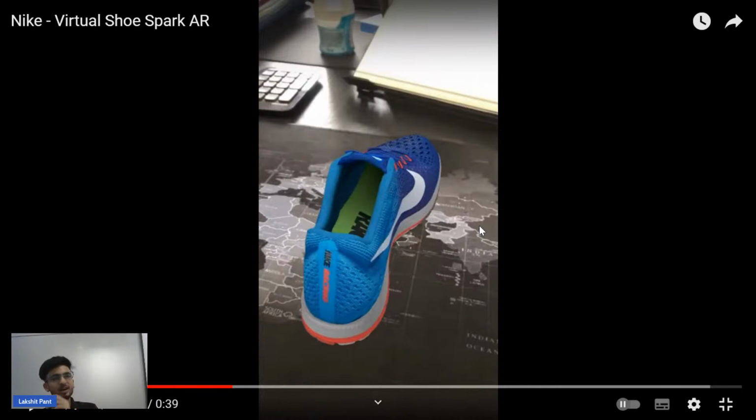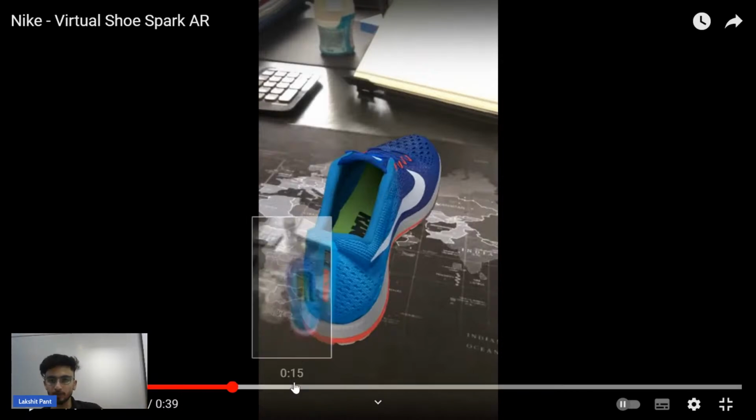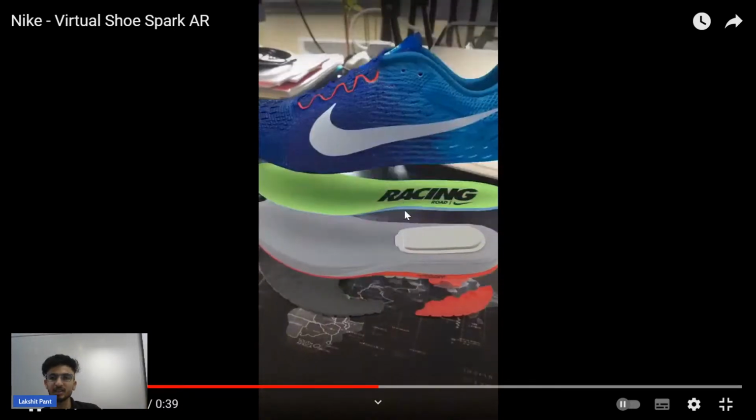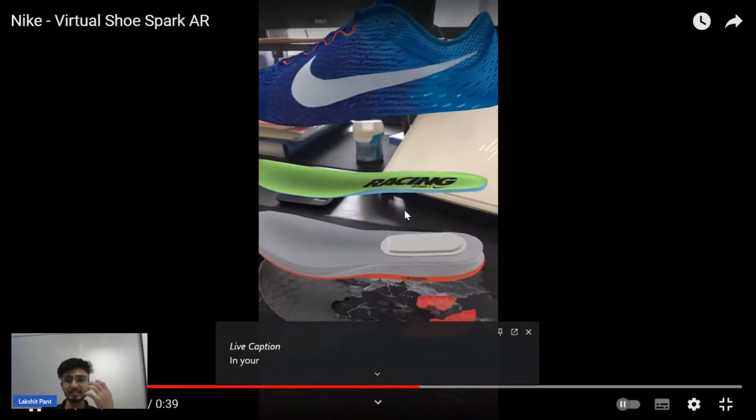AR is playing a major role in the education industry and healthcare industry. Suppose you want to teach some biological terms or physics terms to your class. You can just open your phone and show them what it looks like. It will pop out, this is how the instrument looks like. Suppose I tap on this, you can see how it pops out, so we can explain the physics term.